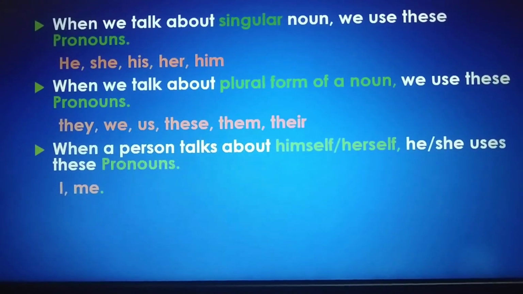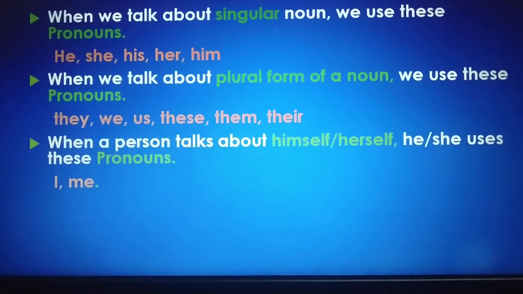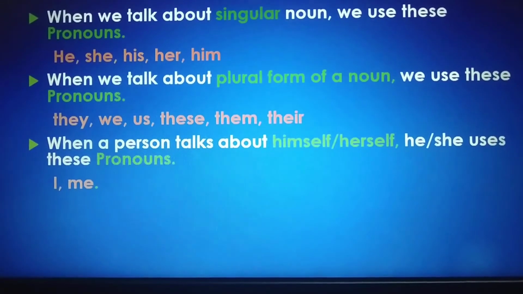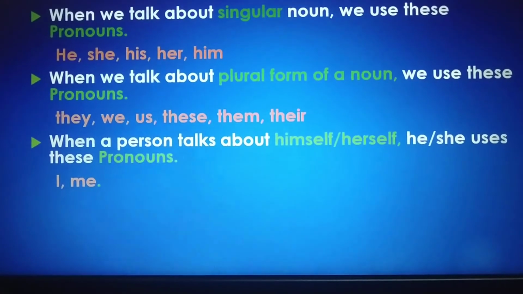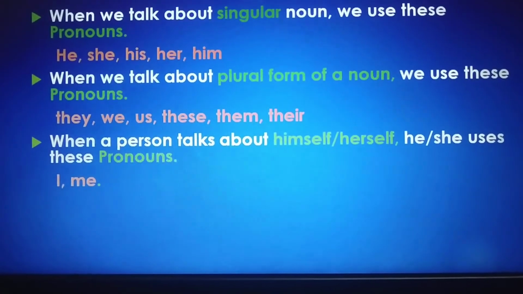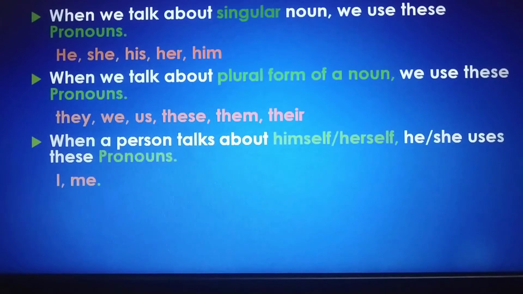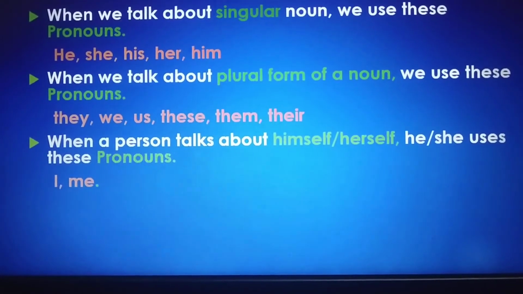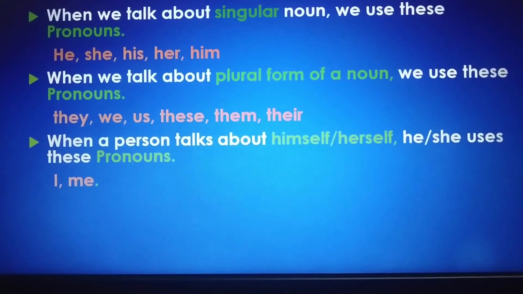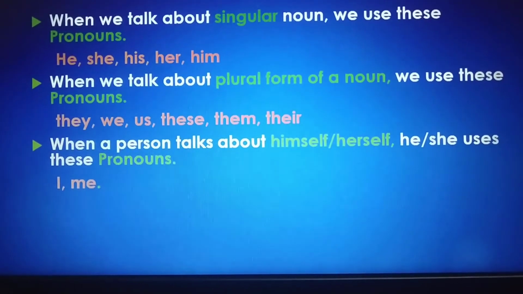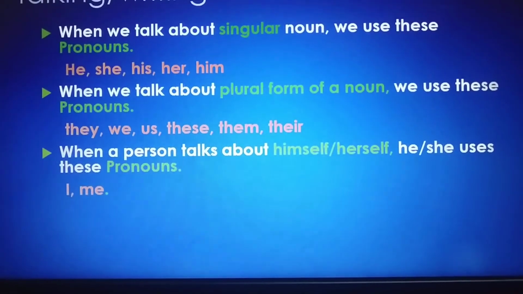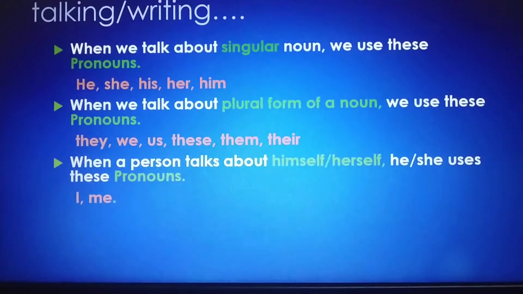And when a person talks about himself or herself, he or she can use these pronouns, I and me. So, I am Manpreet Kaur. You can call me Manpreet. So, I used I and me both. Let's go to other pages for more examples.